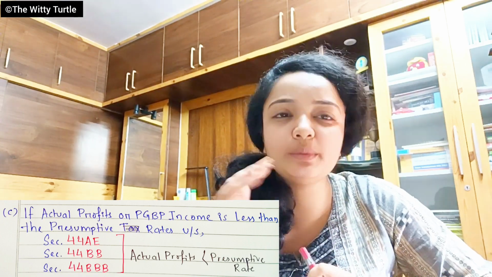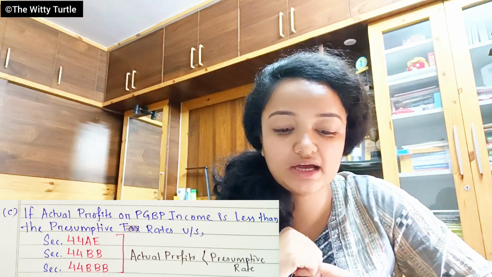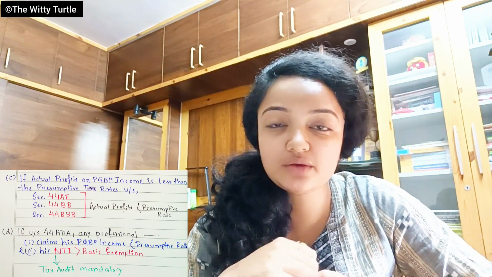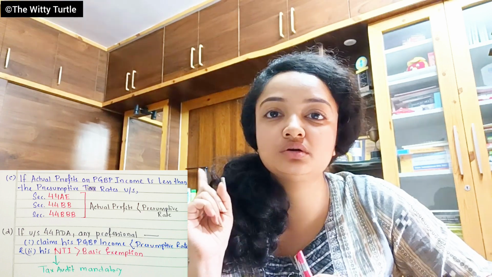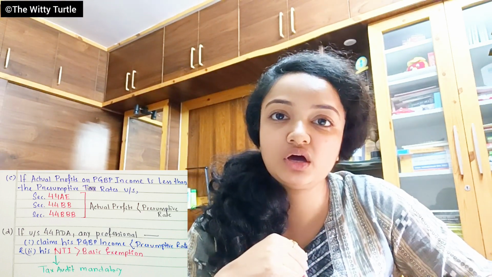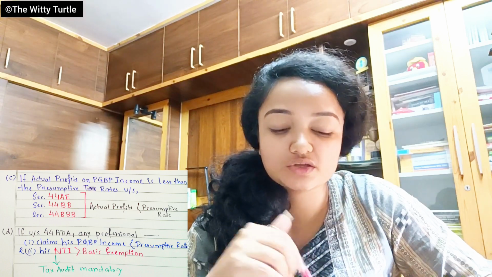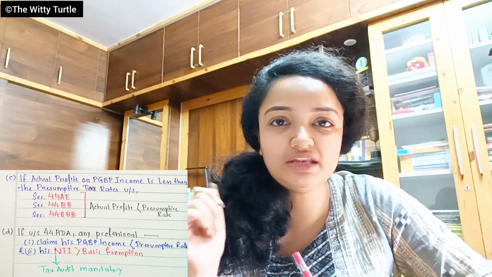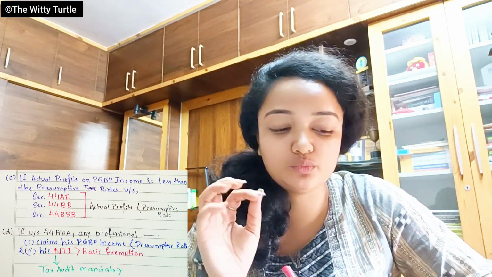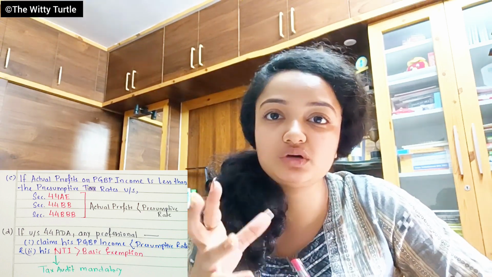Now, coming to the fourth point, it says that under section 44ADA, in which we were talking about professionals, if the gross receipt is more than 50 lakhs, then you have to get your books of accounts audited. So in this case, if any professional claims his PGBP income is less than the presumptive rate, what is the presumptive rate?